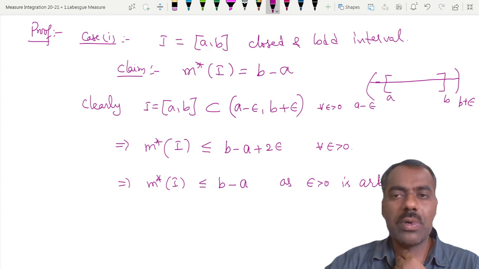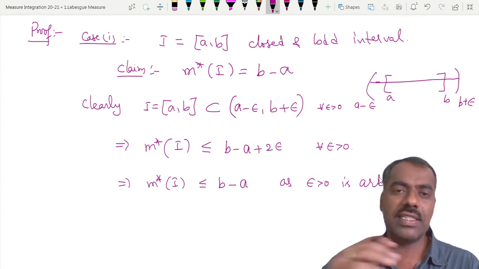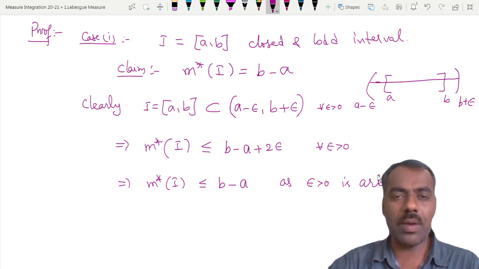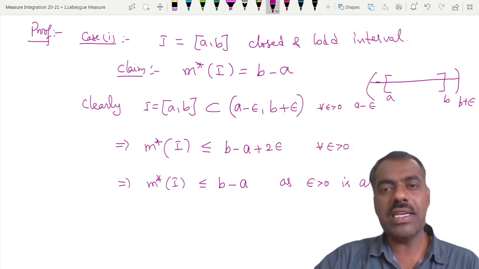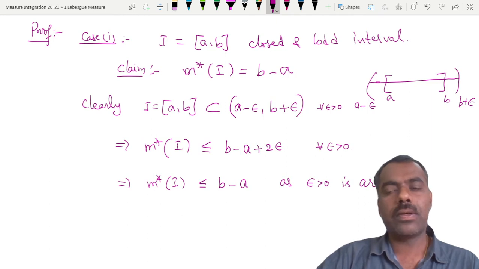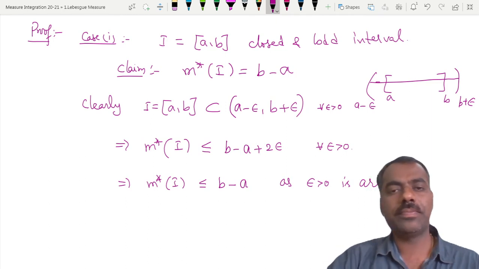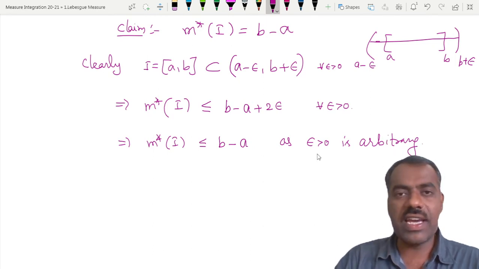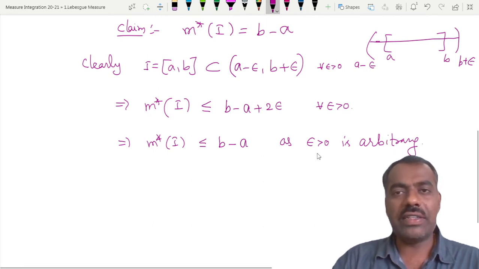Any closed and bounded interval, or any closed and bounded subset of R, is compact or not? What are the compact subsets of R? Precisely, closed and bounded, right? Okay, so we use that fact here, and why we require that one we'll see.